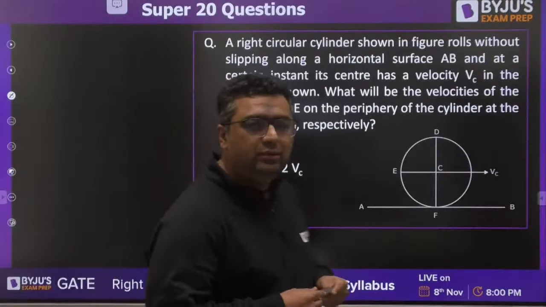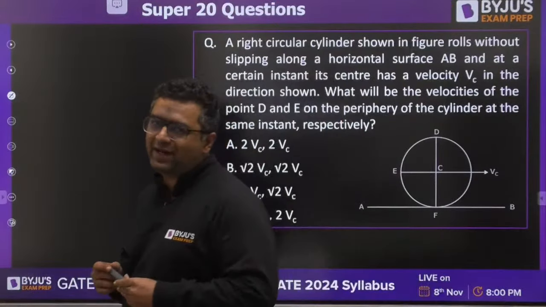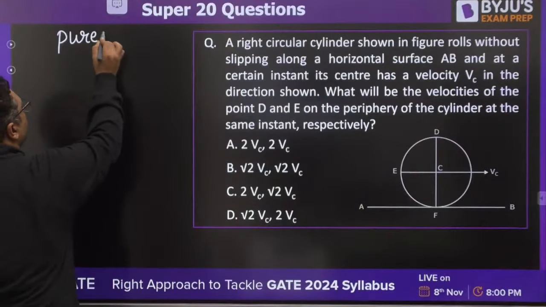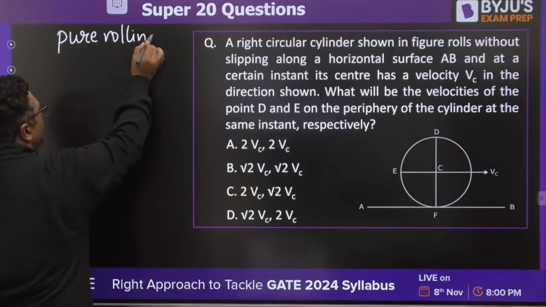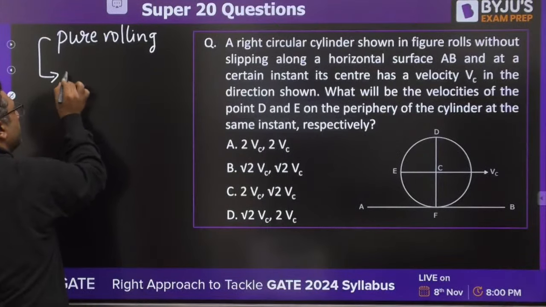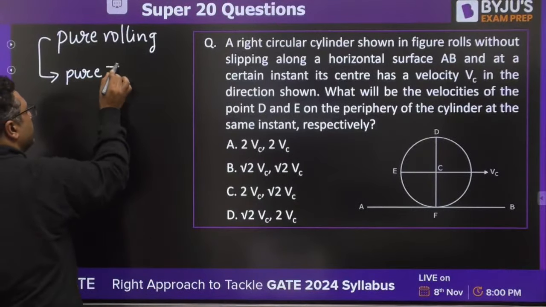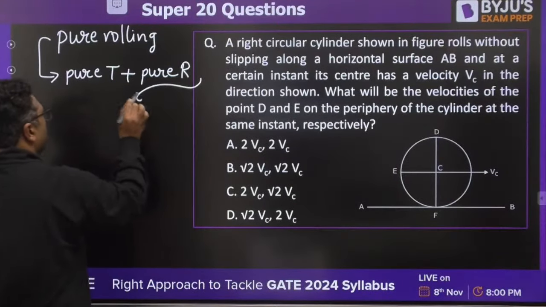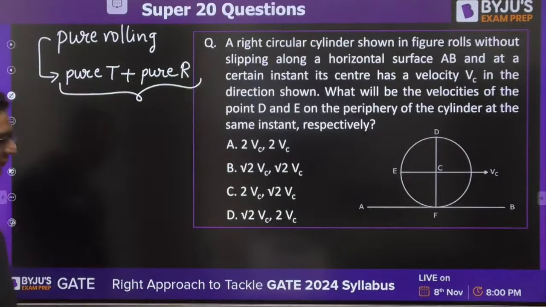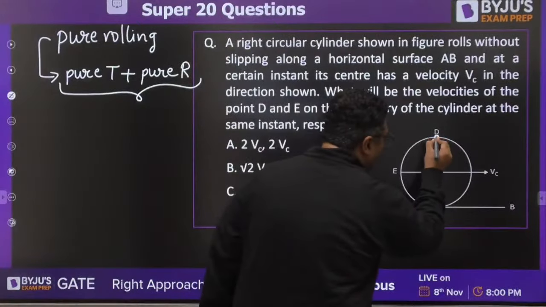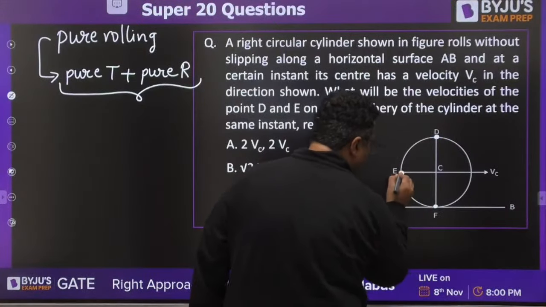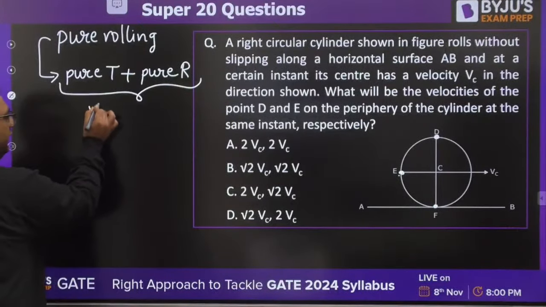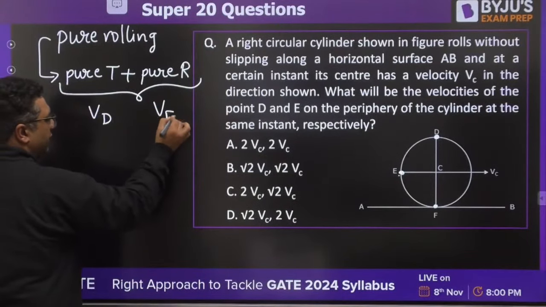This is from pure rolling motion of eye center. You know that this is pure rolling motion. Pure rolling is a combination of pure translation plus pure rotation. So try to solve it. We need to find out the velocity of D and velocity of E. Sorry, D and E, not F. We need to find out velocity of D and velocity of E.